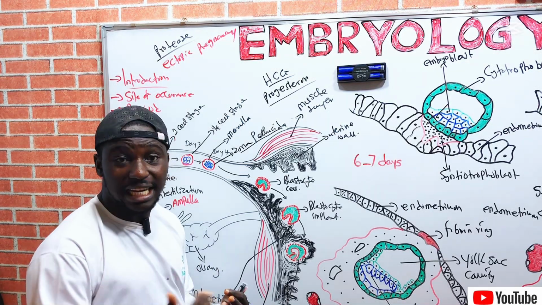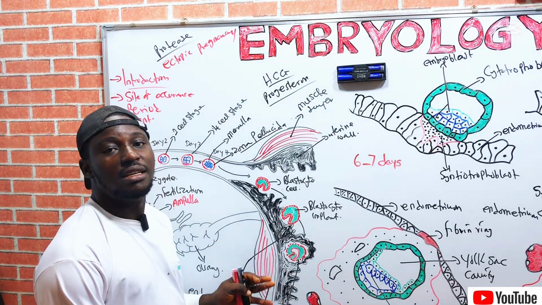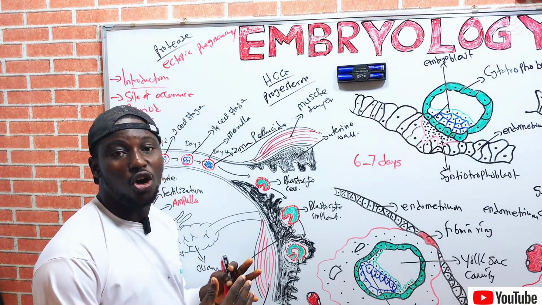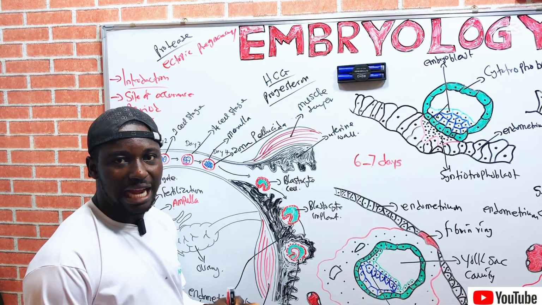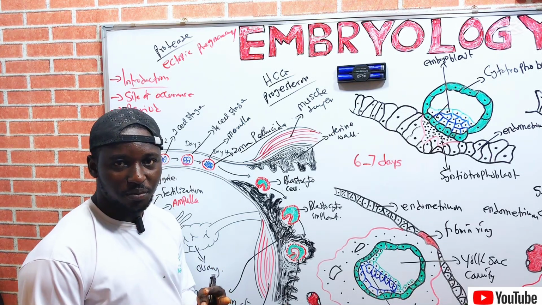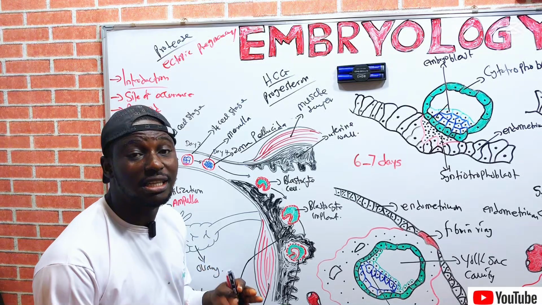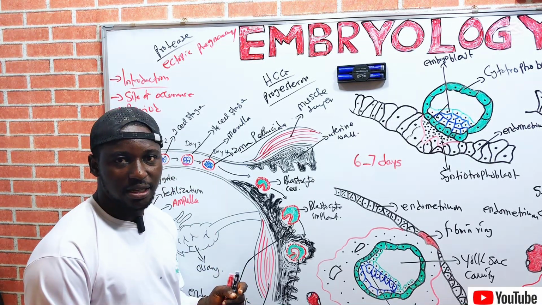So if you go for a pregnancy test, you can detect that yes, this woman is pregnant, right? Although it is not fully present in the urine at first, it is usually present in the blood first, right?